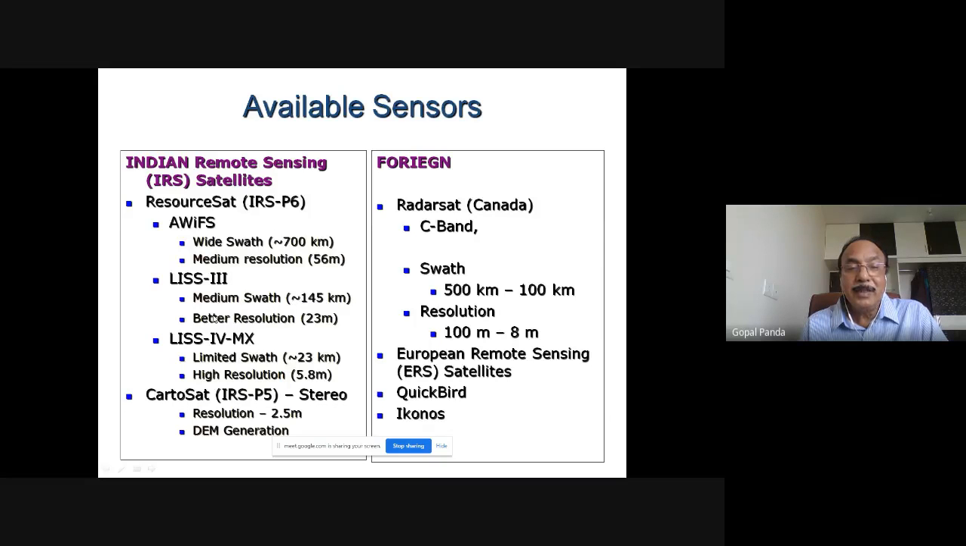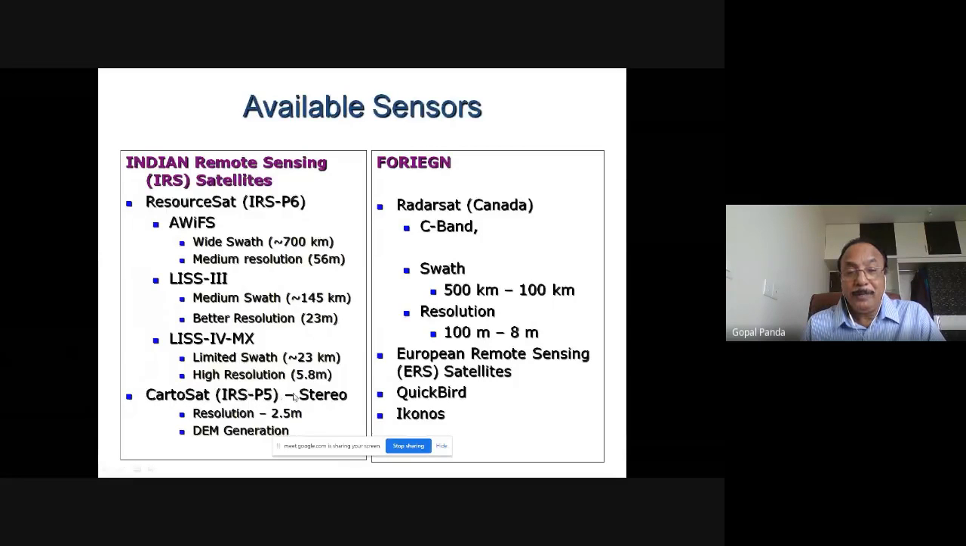LISS-3 is a medium swath, 145 kilometer dimension, with better resolution, 23 meter spatial resolution. It can give us information at this level. Then LISS-4 is multispectral, having 4 different bands, and the resolution level is very high. It is 5.8 meter spatial resolution.